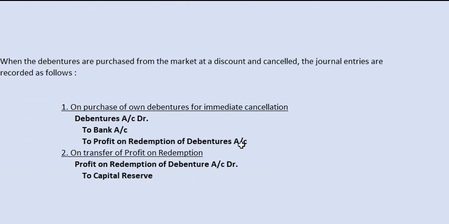When the debentures are purchased from the open market, it may be at a discount or at a price which is higher than what they were issued at. Sometimes they can purchase those debentures at a discounted price. For example, a debenture issued at rupees 100, when repurchased, sometimes may be got for rupees 95 at a 5 rupee discount, and sometimes the company has to pay rupees 110.